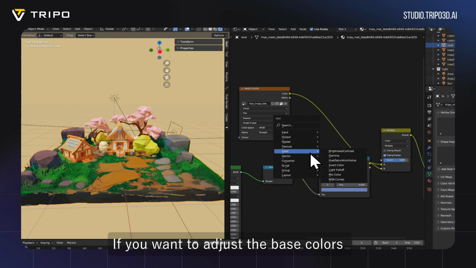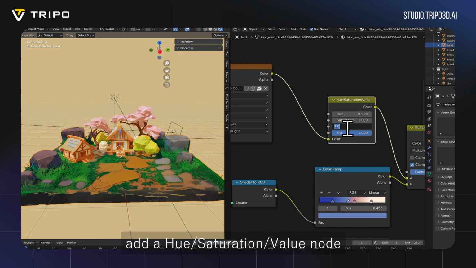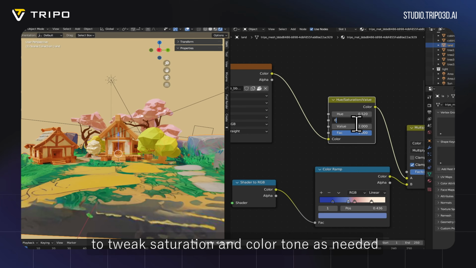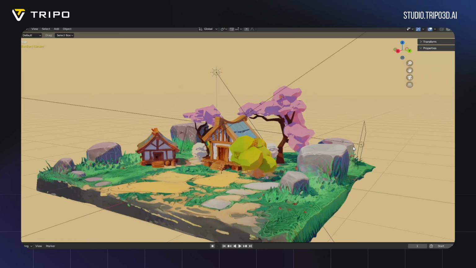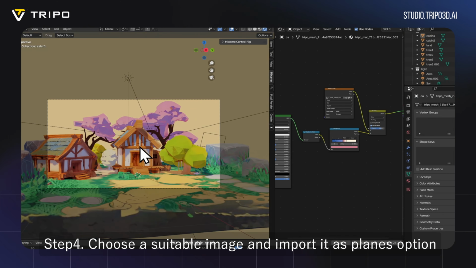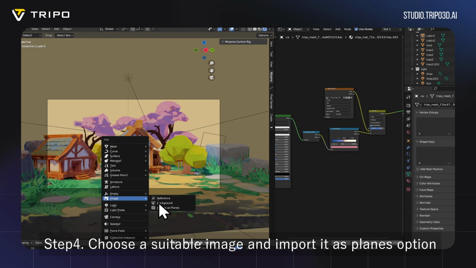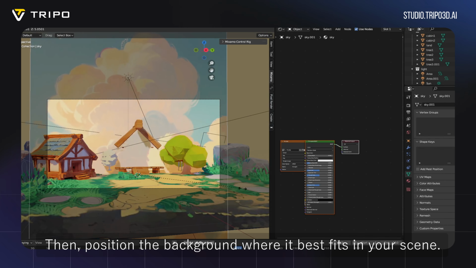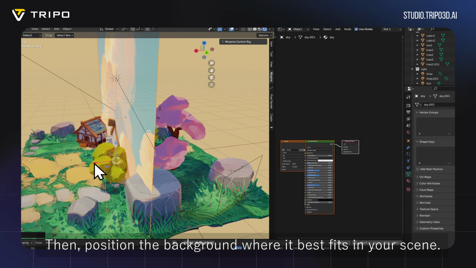If you want to adjust the base colors, add a hue saturation value node to tweak saturation and color tone as needed. Step 4. Choose a suitable image and import it as Planes option. Then, position the background where it best fits in your scene.